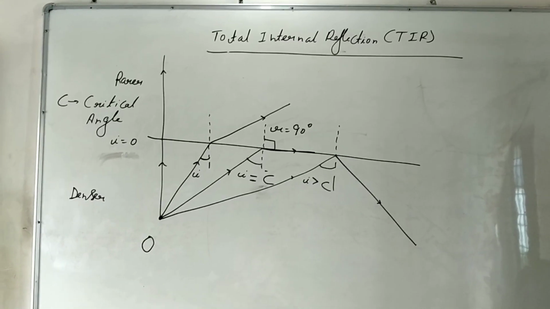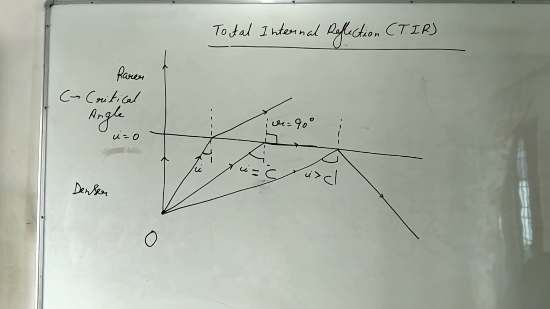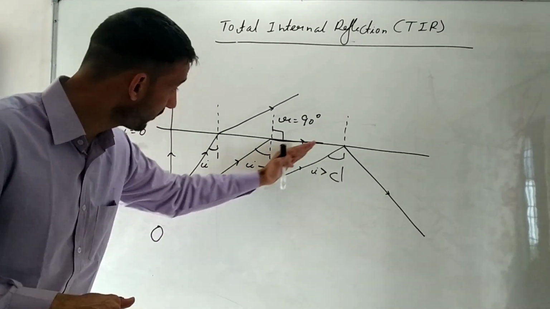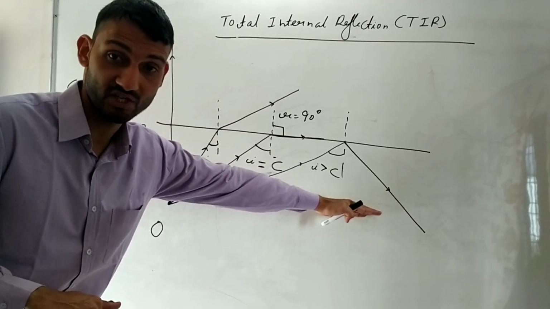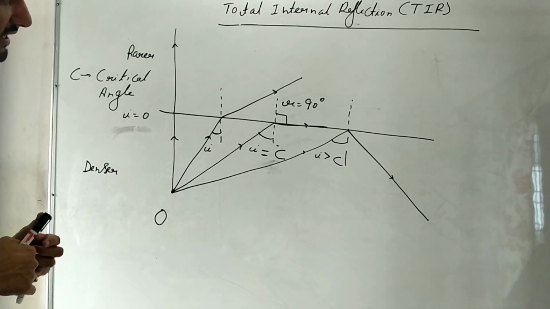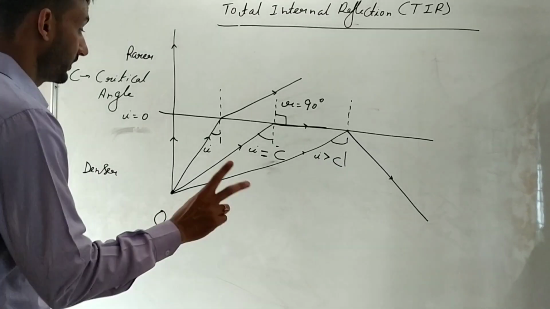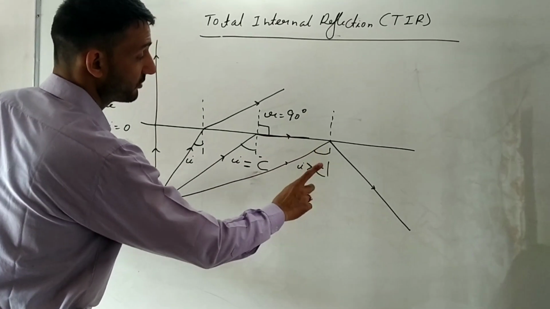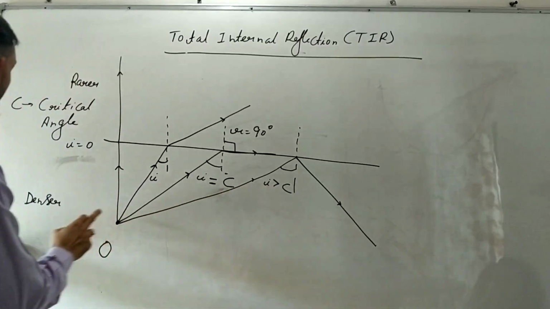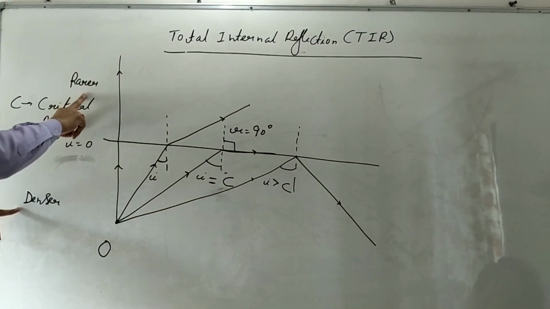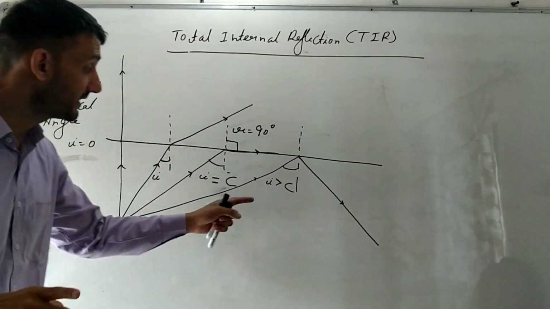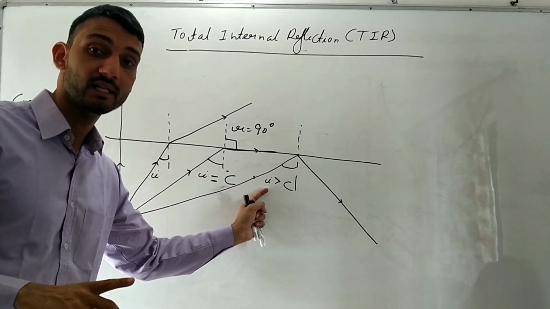Now this phenomenon is known as total internal reflection. If I ask you what are the two conditions for total internal reflection to take place, what will you say? Total internal reflection will happen for two conditions only. One, the angle of incidence should be greater than the critical angle, and second, the light ray should go from denser to rarer medium.